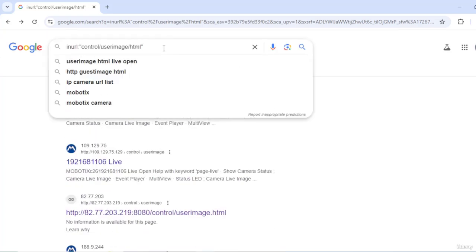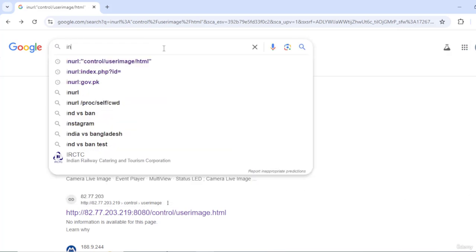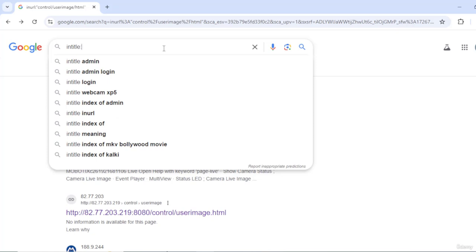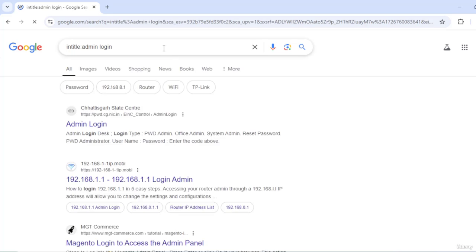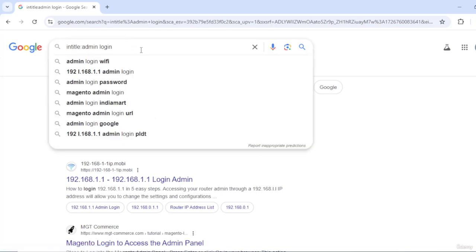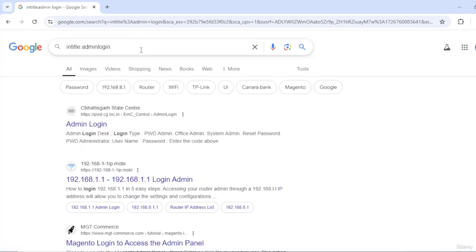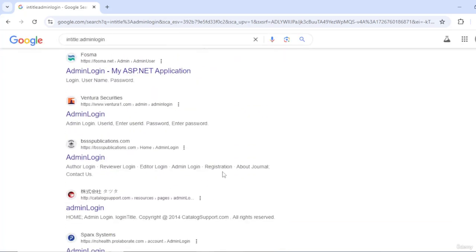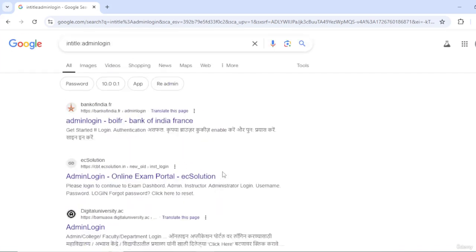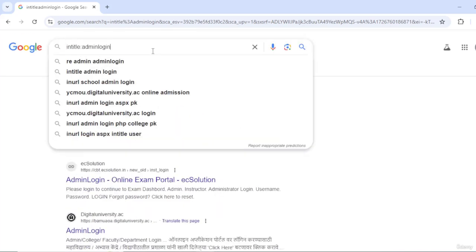So you saw we used site colon. You saw we used inurl. Now you can also try intitle colon. You can just say intitle:admin login, and this will allow the hacker to access websites that have got admin login details. Now this is obviously an important thing for a hacker. Or you could just remove the space in between, admin login as a single word, and you would see a lot of websites that are there. So now you have started getting some idea about how these kinds of Google dorks can be used or can be misused.